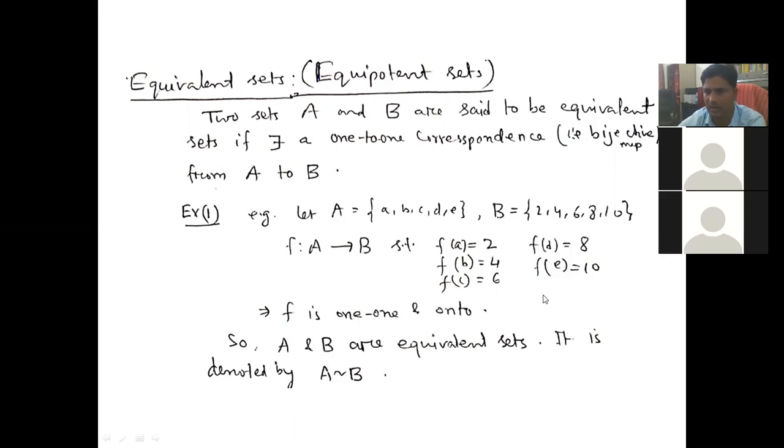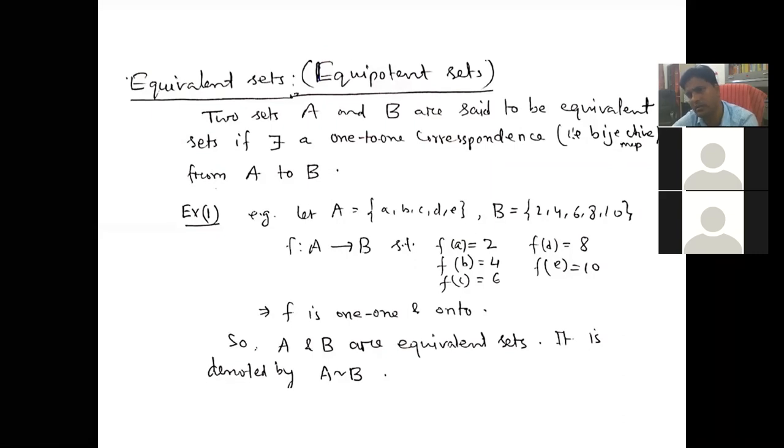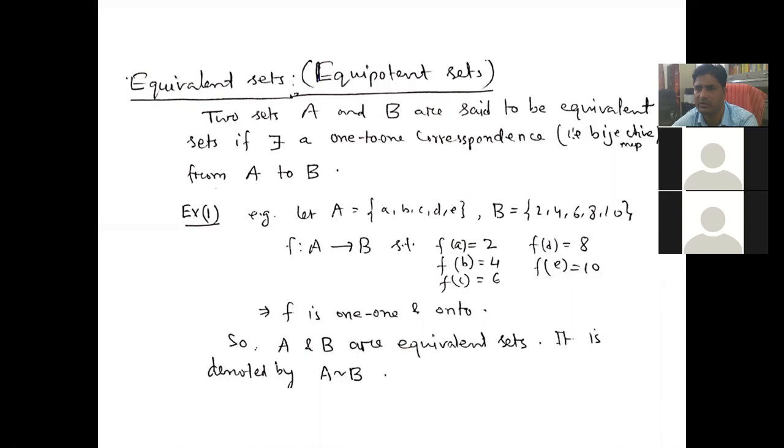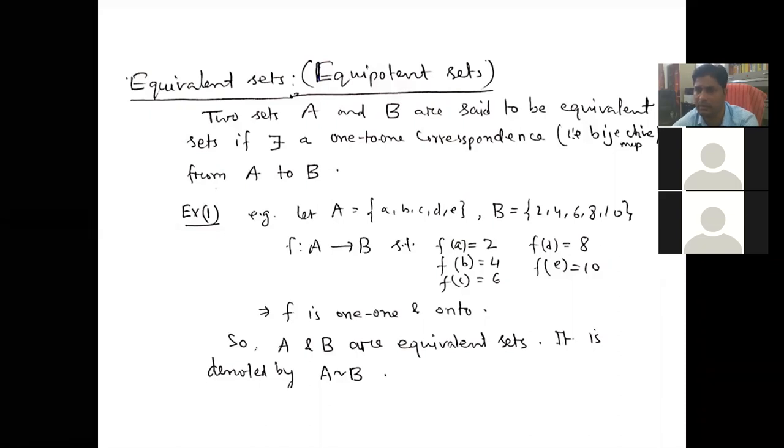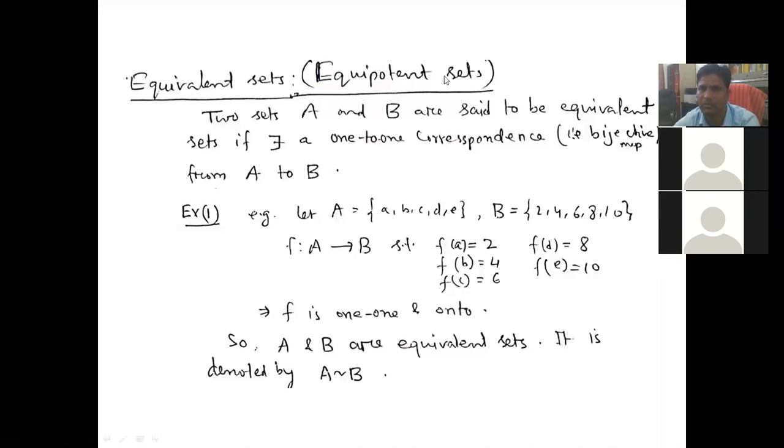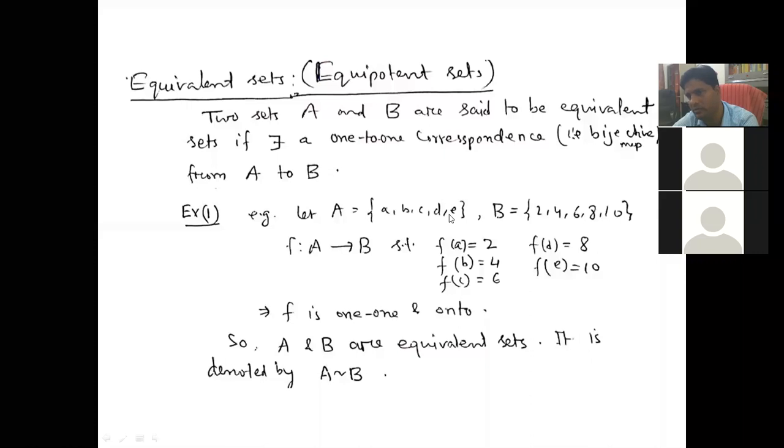So in this case, it is the finite case. If there is a one-to-one correspondence, you need the same number of elements. If set A has 4 elements, then set B should also have 4 elements. If A contains 4 and B contains 3 elements, you cannot find a one-to-one and onto map from A to B, so A will not be equivalent to B. But now we will see what about infinite sets.